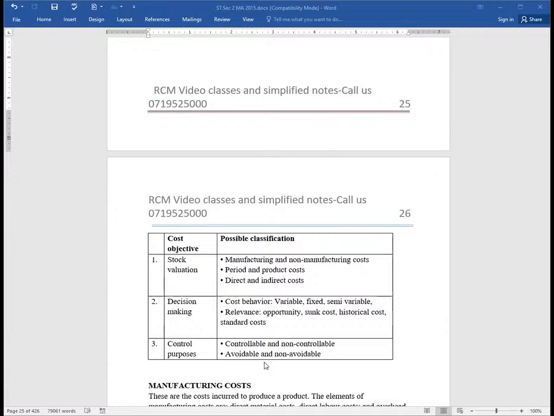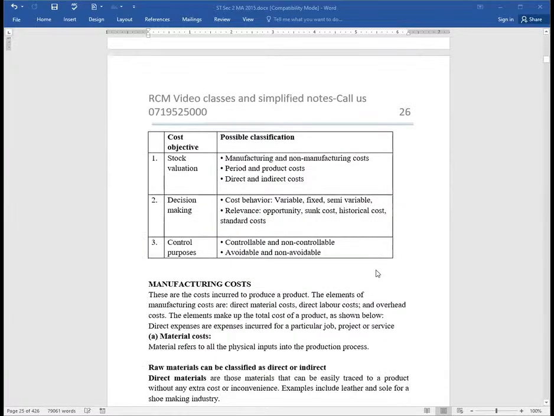Now we look at these buckets of classification, where we shall start with the first one, which is the manufacturing cost.